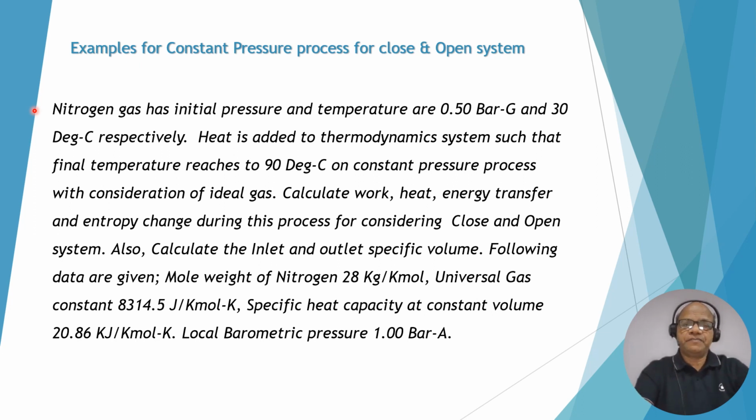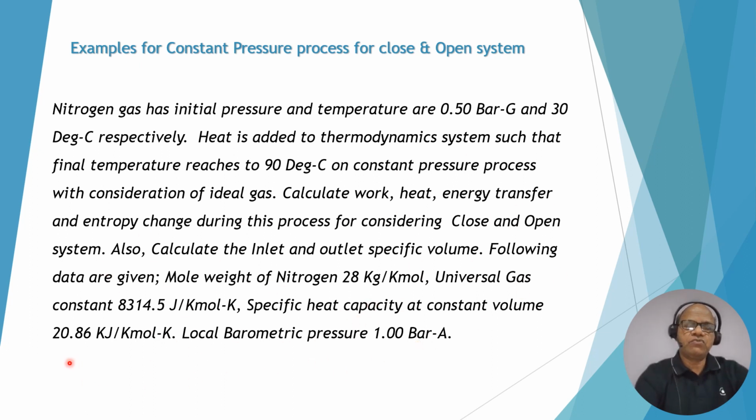Calculate work, heat transfer, energy transfer and entropy change during this process, considering a closed system as well as an open system. So we need to find both cases, one for the closed system, another for the open system. Also calculate inlet and outlet specific volume. The following data are given: mole weight of nitrogen 28 kg per kilomole, universal gas constant 8314.5 joule per kilomole per Kelvin, specific heat capacity at constant volume 20.8 kilojoule per kilomole per Kelvin, and local barometric pressure is 1 bar absolute. This is the question.